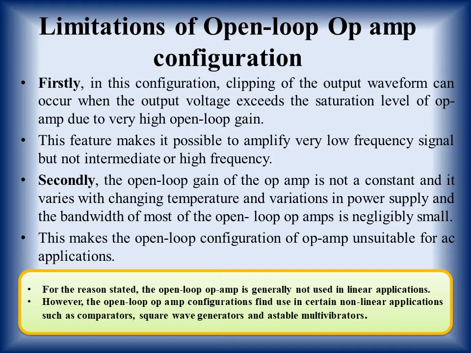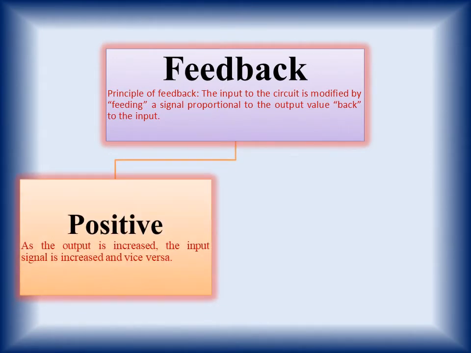Now if open loop op-amp configuration is not suitable, then we will switch over to closed loop op-amp configuration. Before switching over, or before understanding what closed loop op-amp configuration means, we will first discuss feedback. Feedback in electronics means that a part of the output signal is sent back to the input. The principle of feedback is that the input to the circuit is modified by feeding back a signal proportional to the output value.